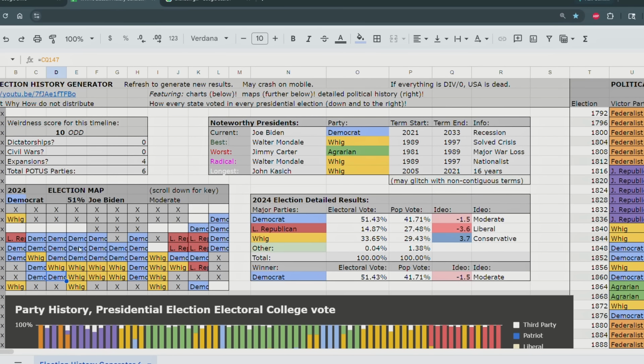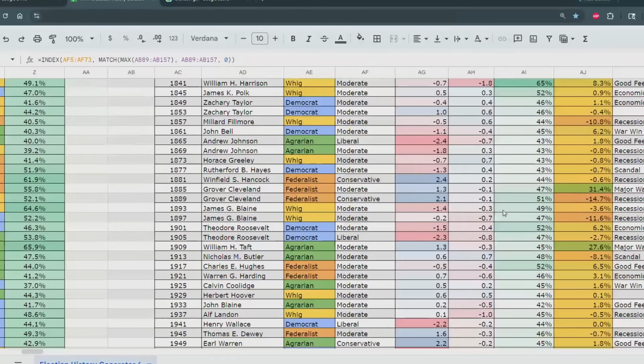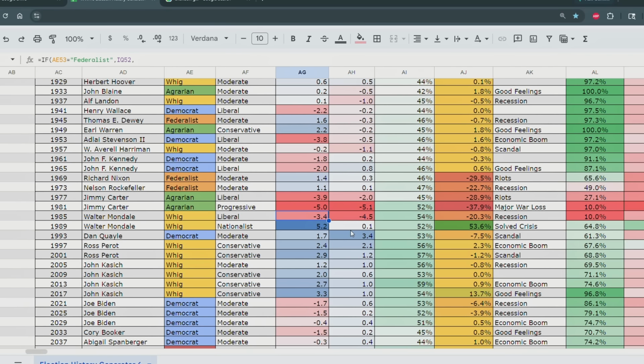Sonora and Chihuahua vote for the Democrats. They vote for Joe Biden in the 2024 presidential election. Moderate versus the Republicans, who are a bit more liberal, and Whigs, who are a bit more conservative. Look at that. Joe Biden, Walter Mondale, Jimmy Carter, worst. Sorry, Jimmy Carter. Most radical is Walter Mondale, who is a nationalist for some reason. What happened there? Walter Mondale became a radical nationalist? Oh my god, that is weird.